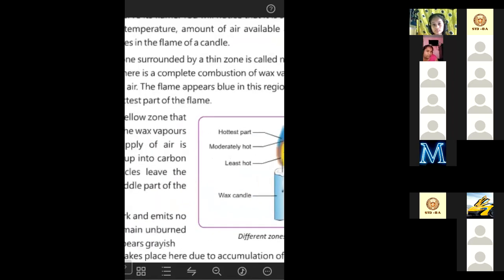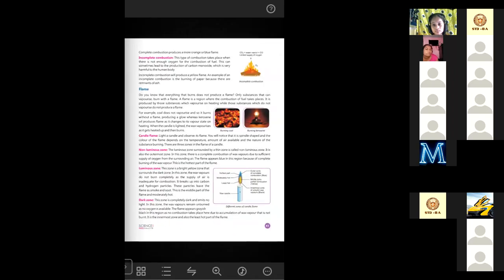So let's see what the non-luminous zone of the candle flame is. The luminous zone is surrounded by a thin zone called the non-luminous zone. It is also the outermost zone. In this zone, there is complete combustion of wax vapors due to sufficient supply of oxygen from the surrounding air. The flame appears blue in this region because of complete burning of wax vapor. This is the hottest part of the flame.